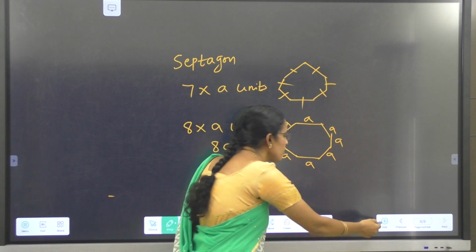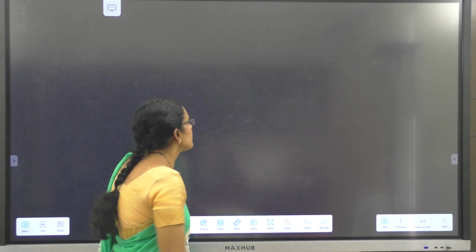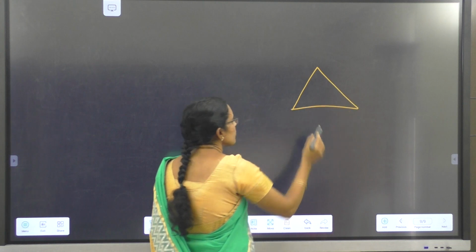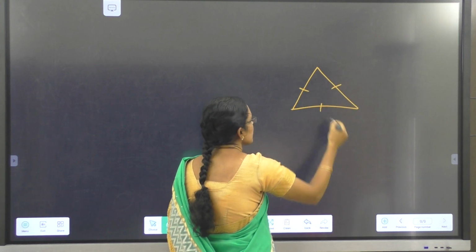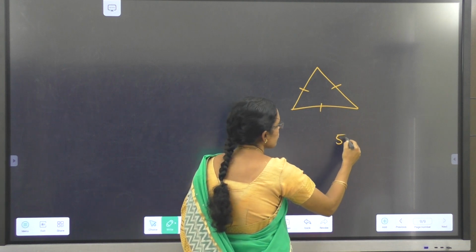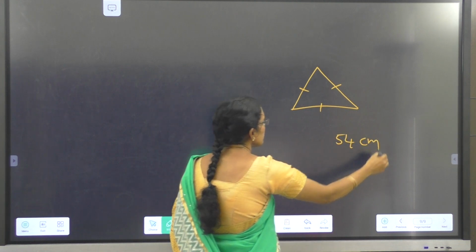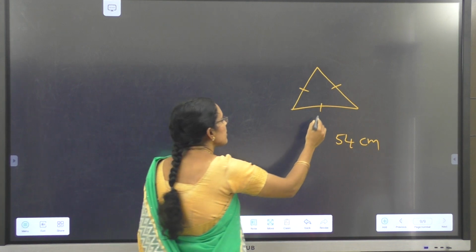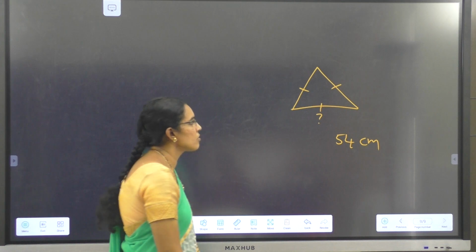Now let's solve some problems. There is an equilateral triangle. The perimeter is given, that is 54 centimeters. We have to find the length of the side. Then how to solve this problem?